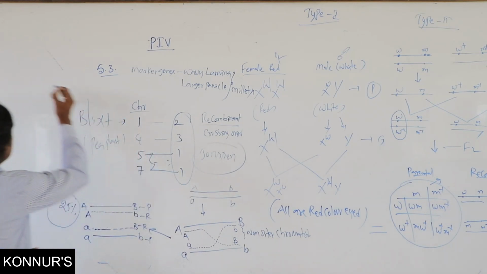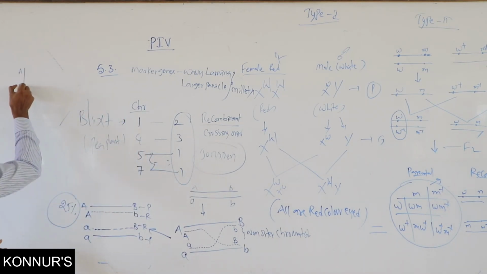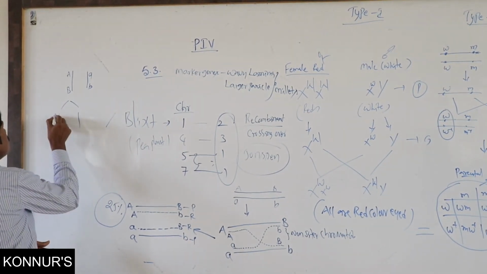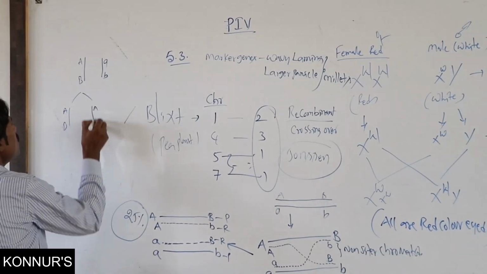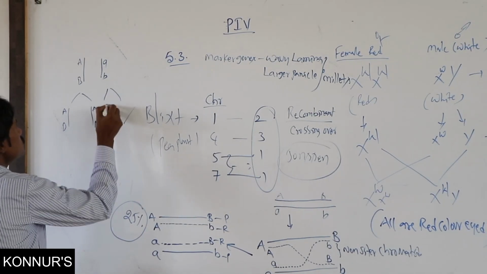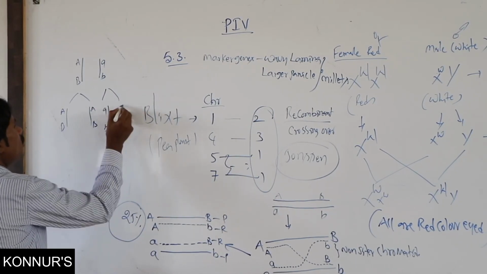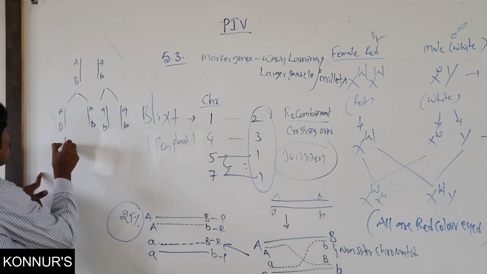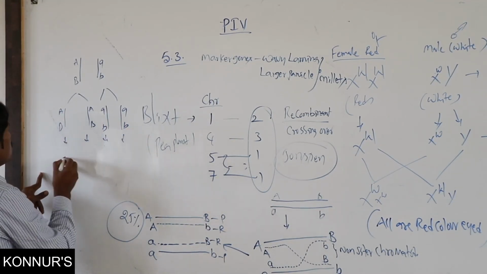For example, as I just said, A B and A B. If it is sister chromatids, all are in the cis position, A and small a, without recombination. Here, as usual, gametes are formed.